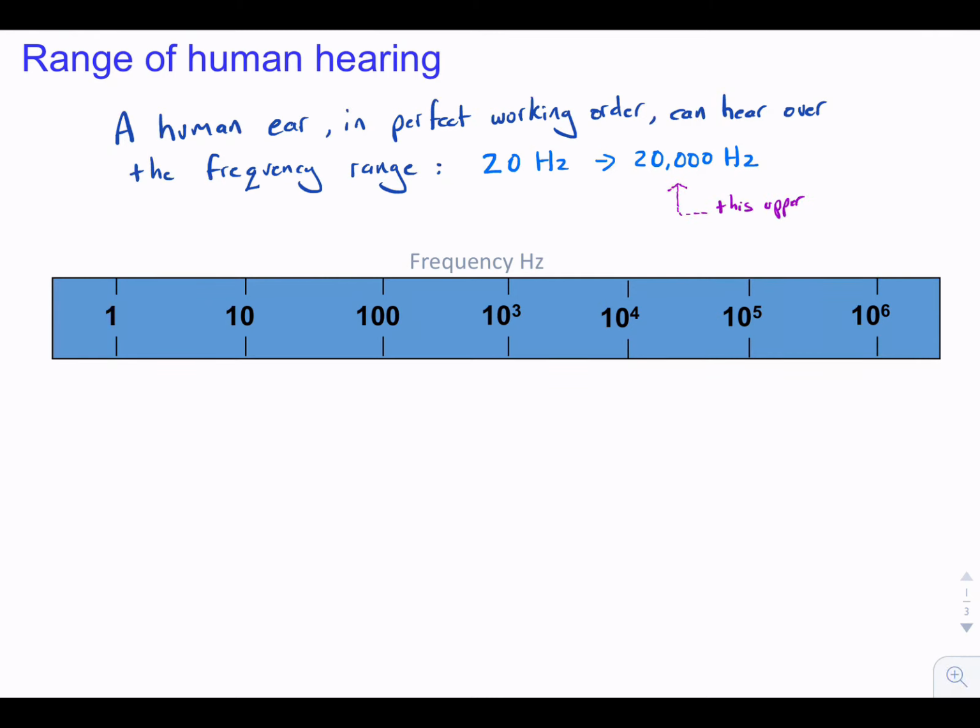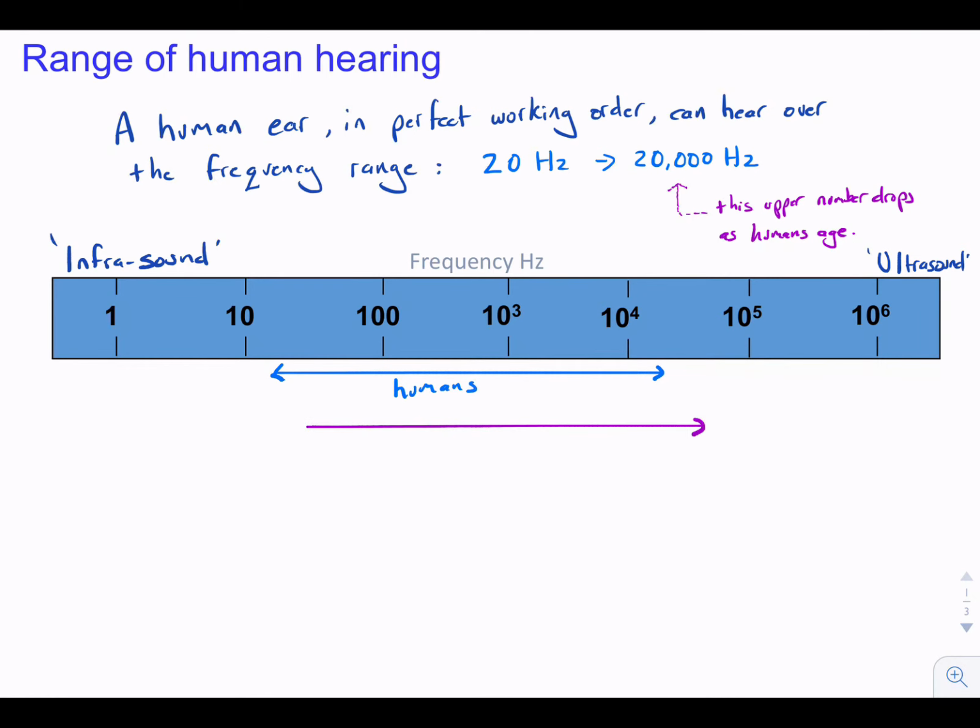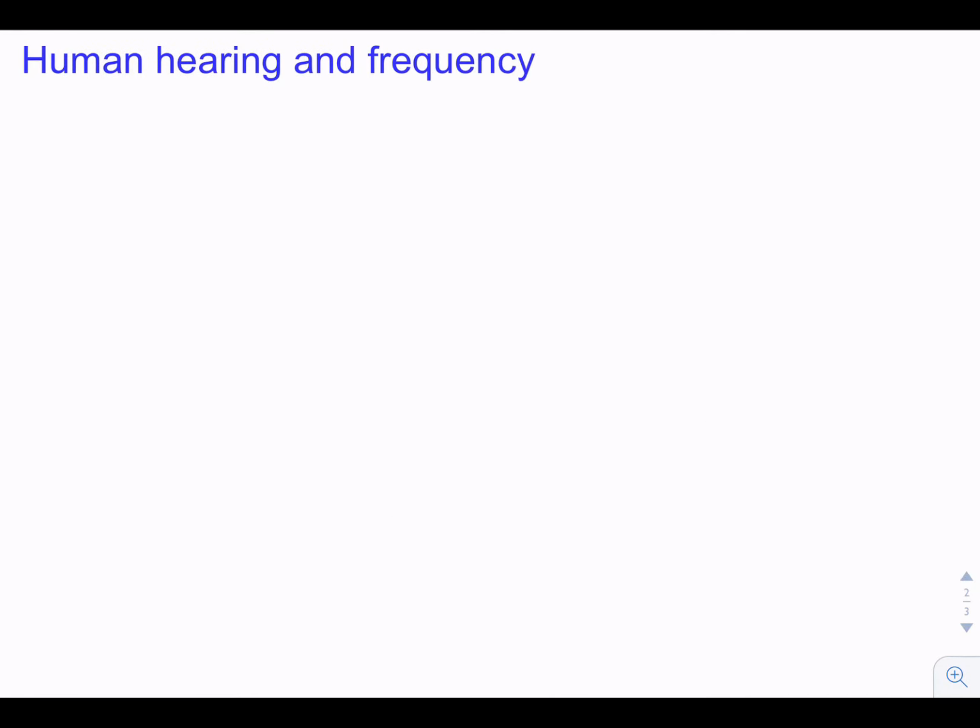The frequency scale here, we have infrasound down one end, this is very low frequency sound, and ultrasound up the other end, this is very high frequency sound. This is where humans sit in the middle of this scale, around 20 Hz to 20 kilohertz. This is where dogs sit. Dogs can hear a slightly higher range of frequencies than we can, whereas elephants can hear a slightly lower range of frequencies than we can. And bats that use echolocation can hear to a much higher range of frequencies.